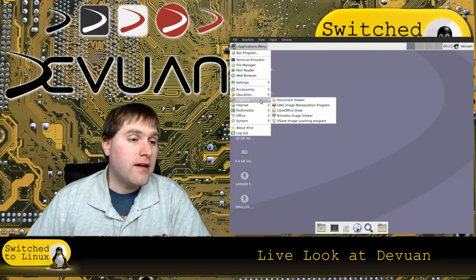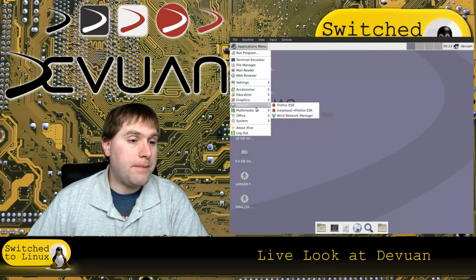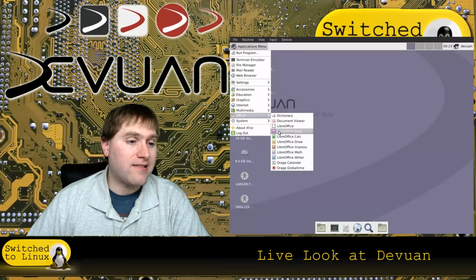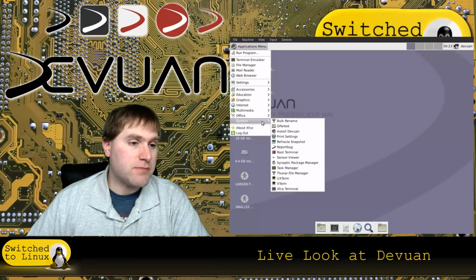So the fact it actually has LibreOffice, GIMP, there's Firefox and Iceweasel to Firefox, VLC. There's actually a lot of stuff on here for being such a small download. That's actually pretty cool. We have gparted, our installation, our bug reporter. So there's a lot in here that's nice.